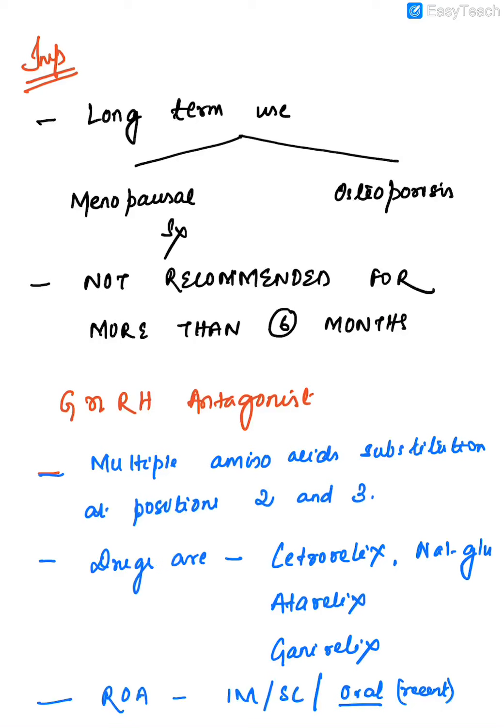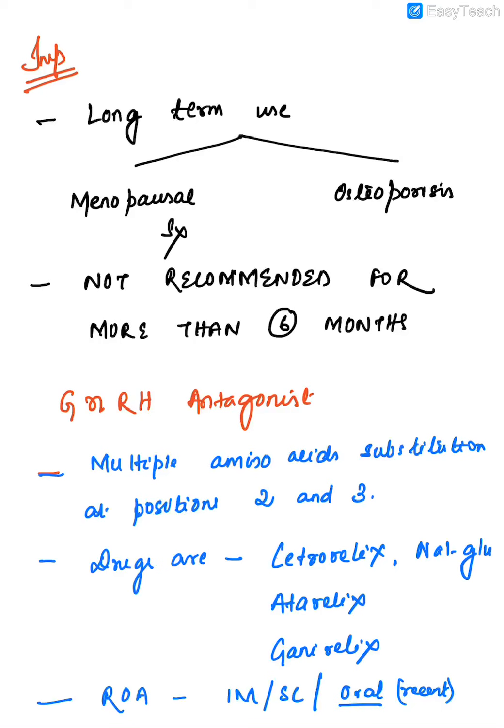It's not recommended because long-term use of GnRH agonist causes menopausal symptoms like vaginal dryness, hot flushes, irregular menses, spotting, and because estrogen helps in calcium homeostasis, it also increases the chances of osteoporosis. So whenever we are prescribing GnRH agonist, it's very important that we prescribe calcium to these patients.